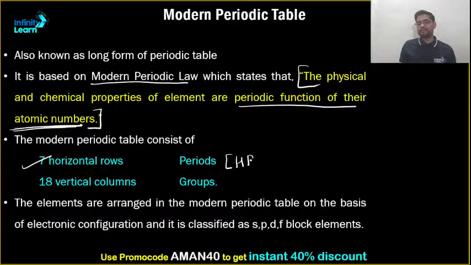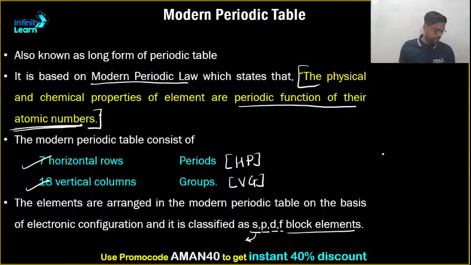I have already given you the shortcut to remember HP. The second one is vertical columns, known as what? Group. There are a total of 18 vertical columns. They are known as what? Group. So, VG. The entire periodic table is classified into blocks. It consists of 4 blocks, that is S, P, D, F block elements. For the S block, you know that when the last electron enters the S orbital, it is known as S block. Similarly, P block, D block and F block elements. We will have a separate discussion for each of these blocks. Clear?